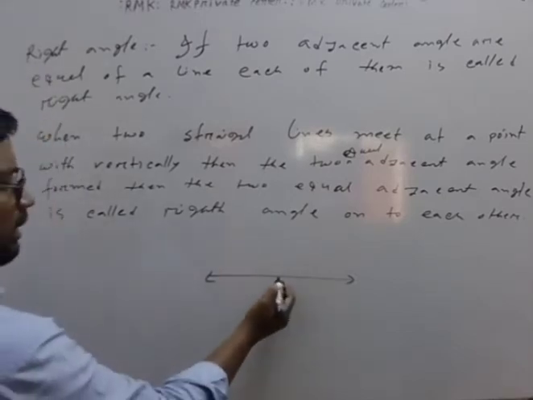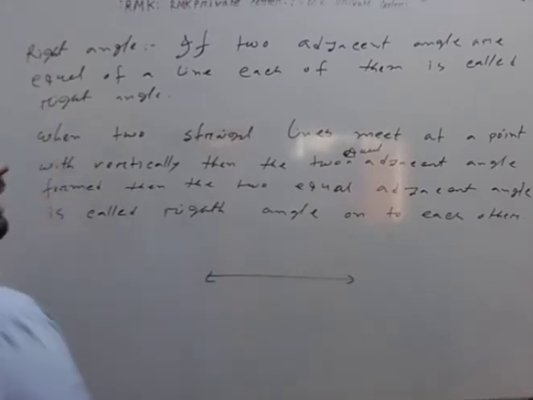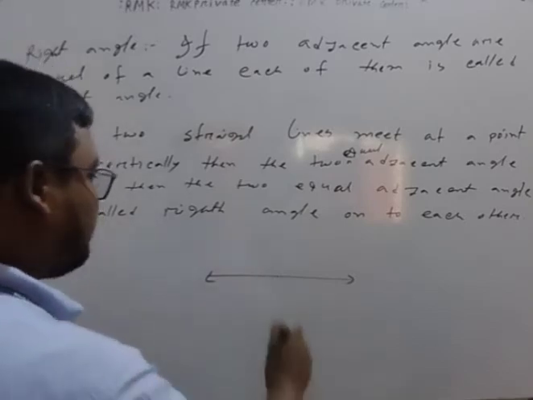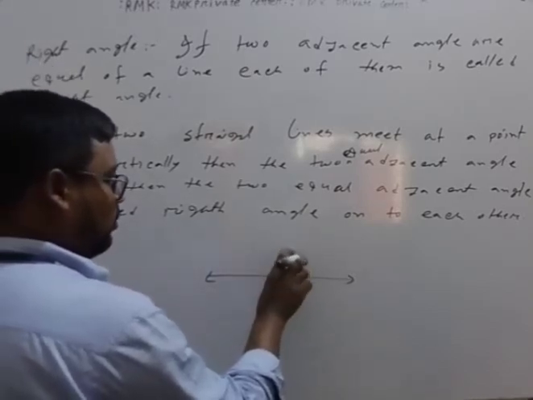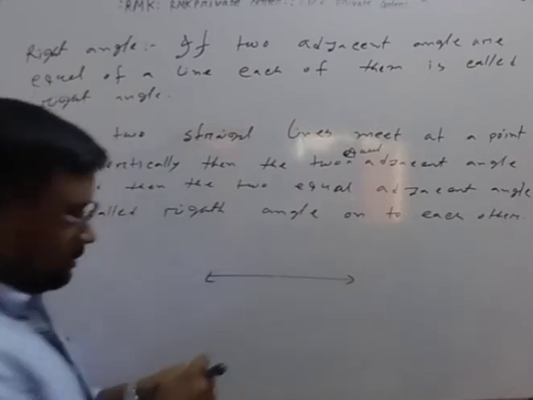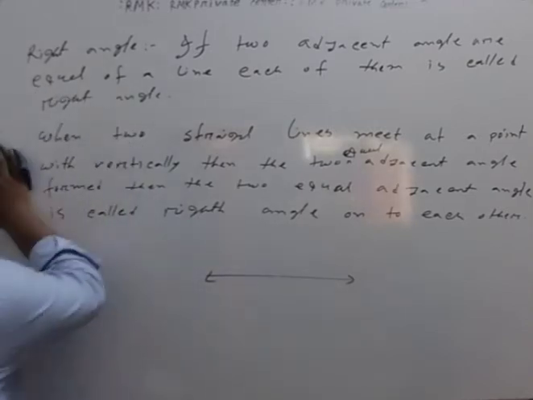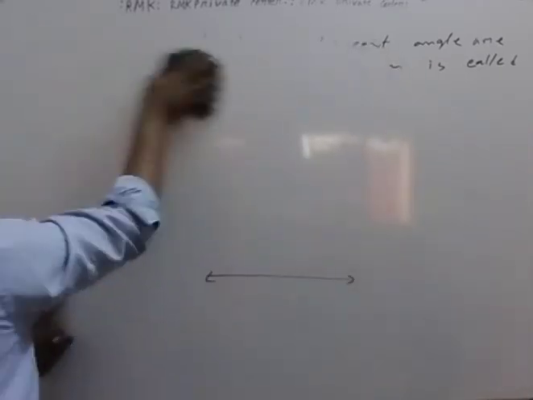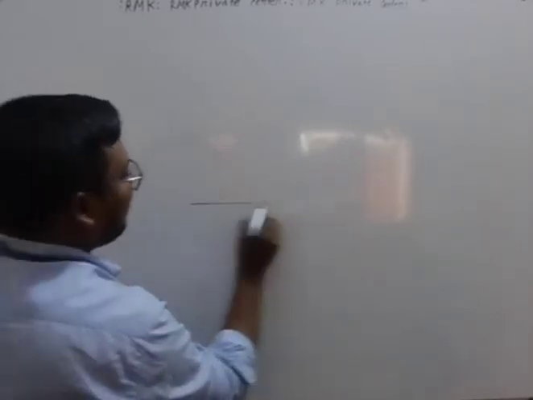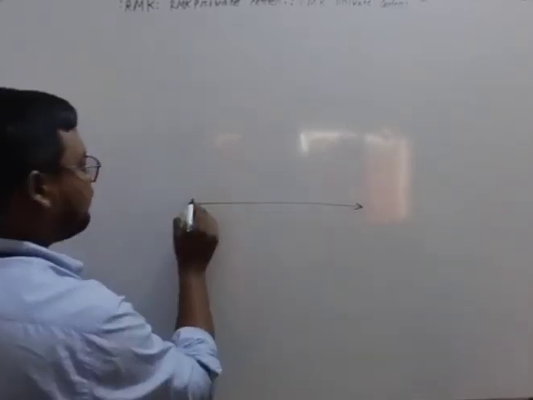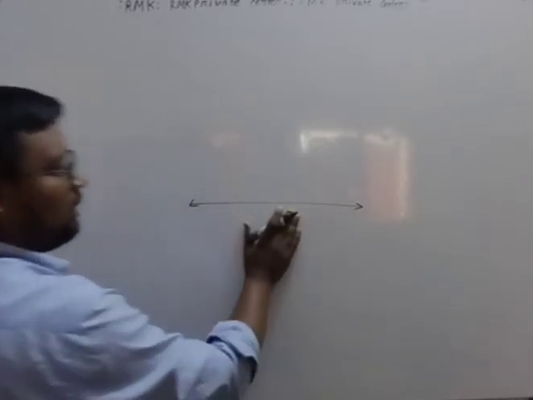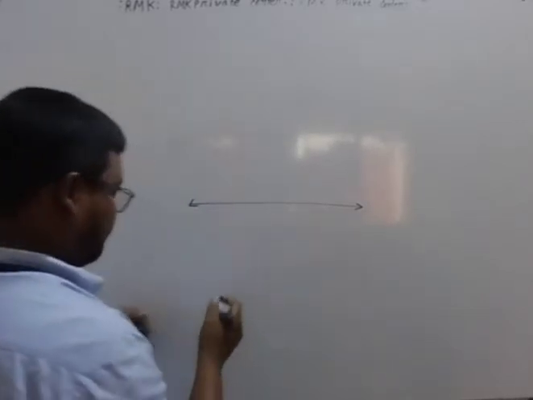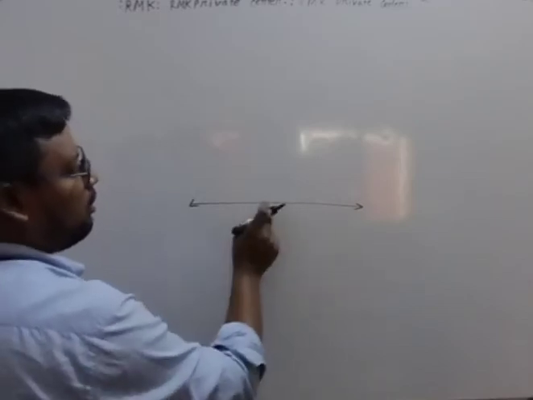Suppose you take a point here, and after this, everyone take your compass in your hand and draw this. Just see this. At first, you draw a straight line, and take a point on the line.